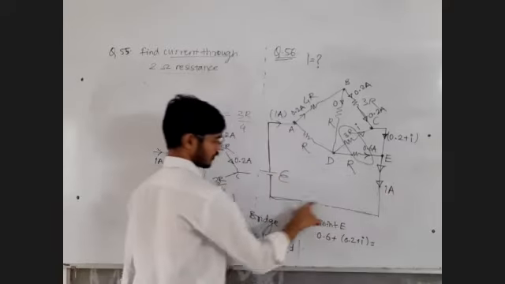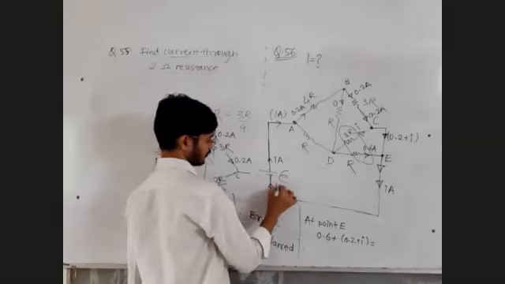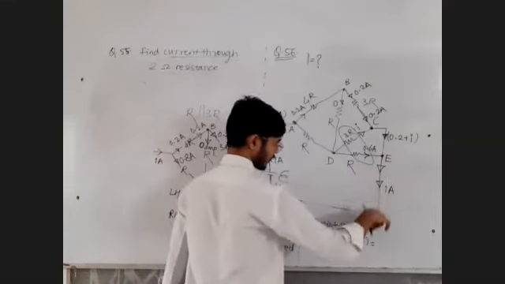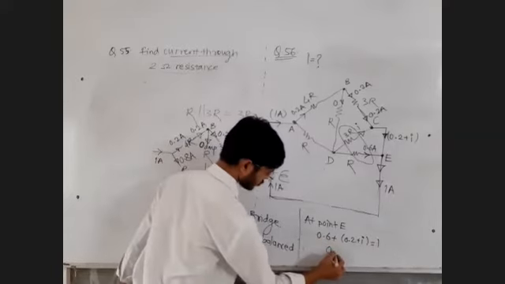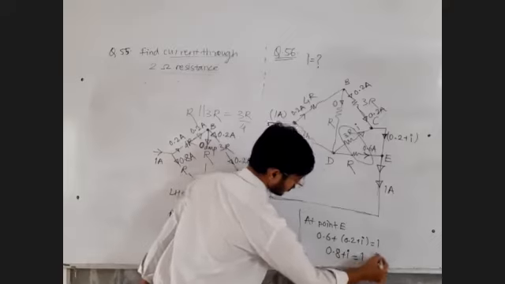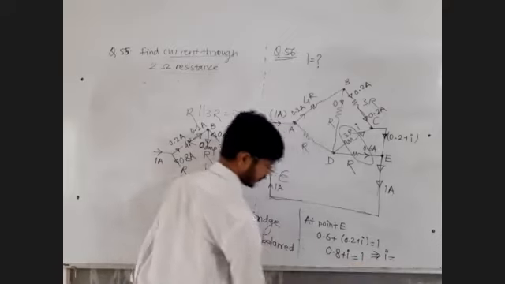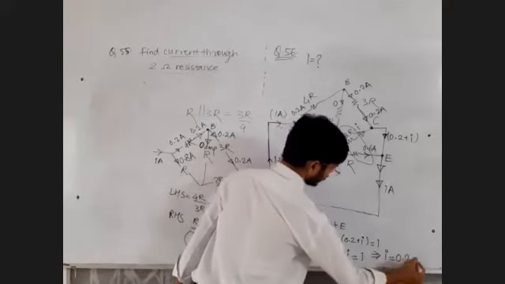Exiting current must be equal to 1 ampere, because if the battery has given 1 ampere, it will accept 1 ampere. So 0.8 plus I is equal to 1, which implies that I is equal to 1 minus 0.8, which is 0.2.